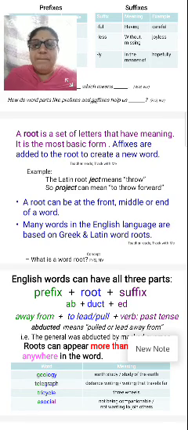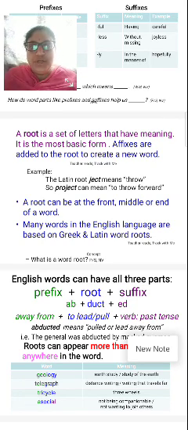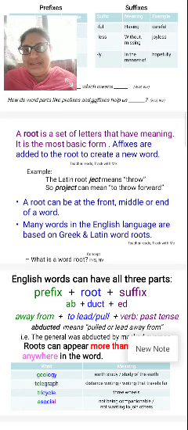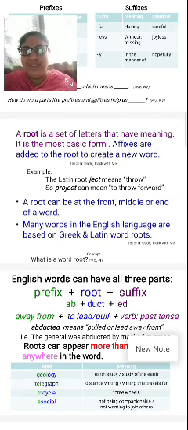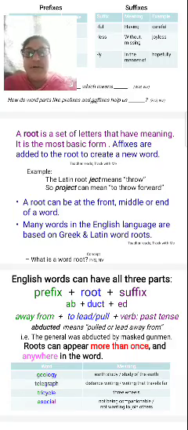Many words in the English language are based on Greek and Latin word roots. I already told that many words we use in our daily life are based on the Greek and the Latin languages, which means they are derived from Greek and Latin words. So what is a word root?